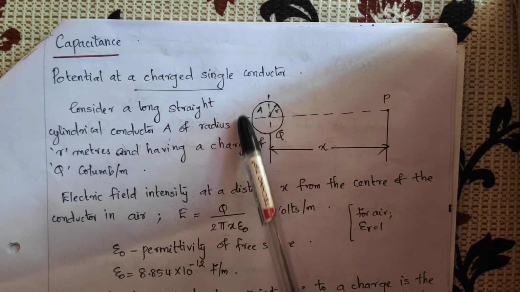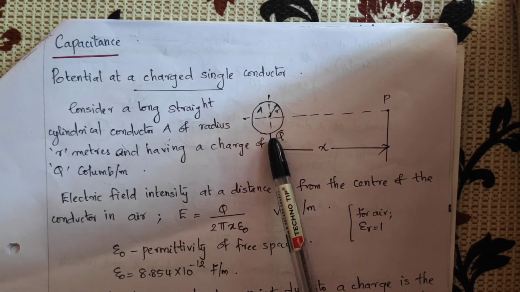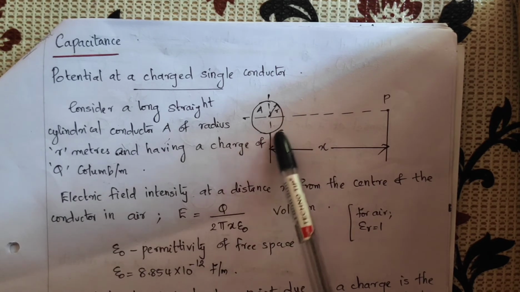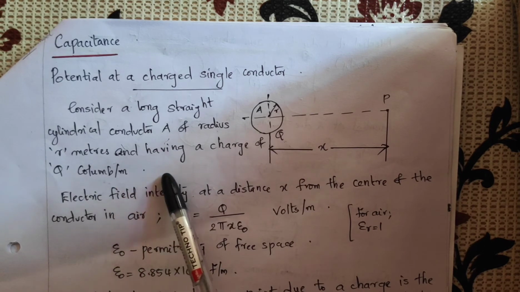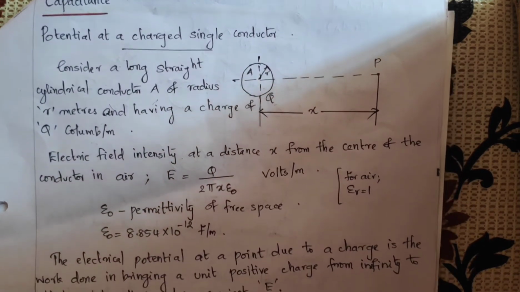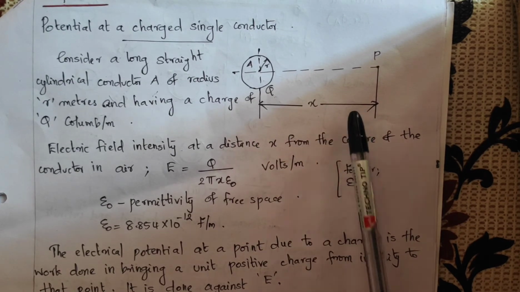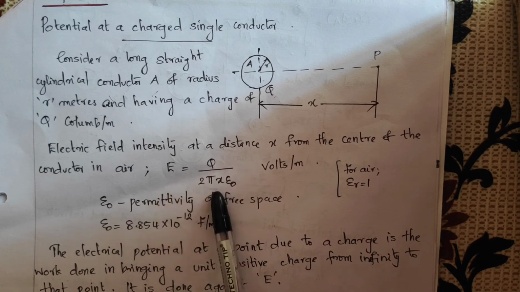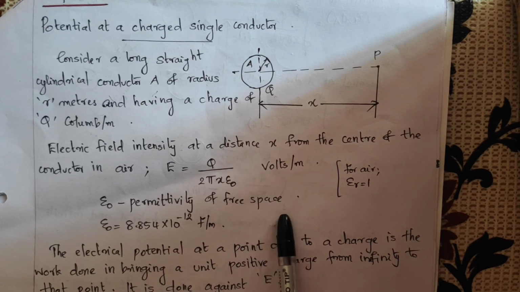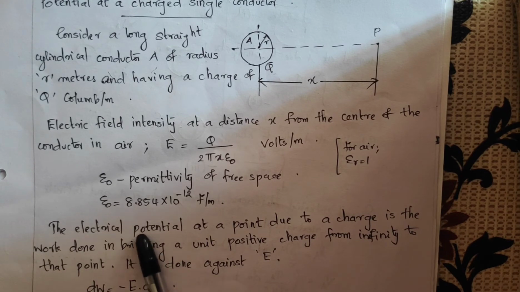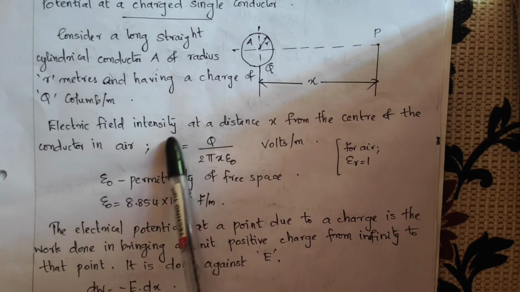For that, consider a long straight cylindrical conductor A of radius r meters and it has a charge of q coulomb per meter. And the electric field intensity at a distance x from the center of the conductor is given by E is equal to q by 2 pi x epsilon 0, where epsilon 0 is the permittivity of free space and epsilon 0 is equal to 8.854 into 10 raised to minus 12 farad per meter. So this is the equation of electric field intensity.